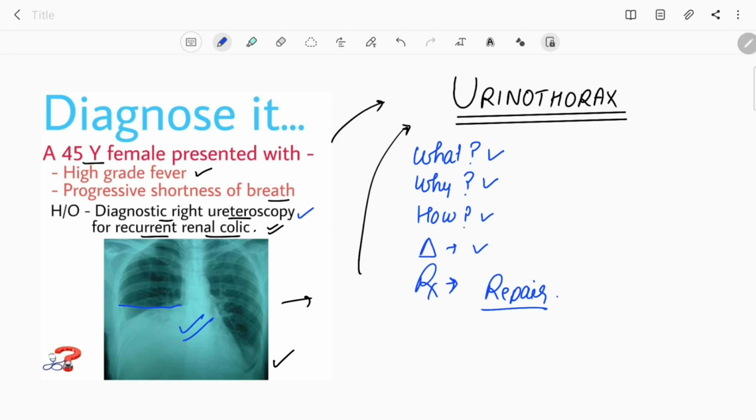Even after the repair or conservative management, if the urinothorax is not subsiding, or if the fluid present is massive, then an ICD, an intercostal drainage tube, should be inserted. This is the management that should be done in a case of urinothorax. So this is all you need to know about urinothorax.